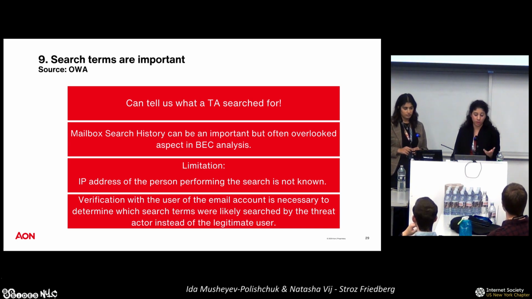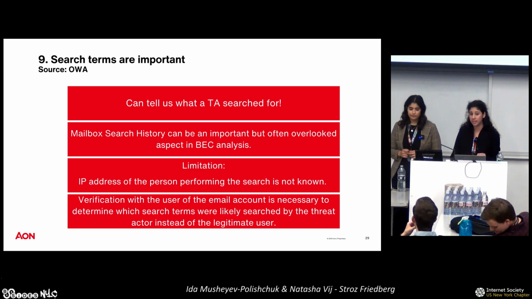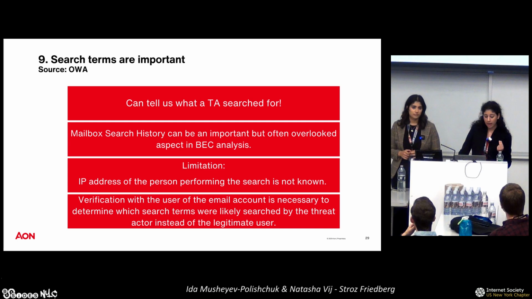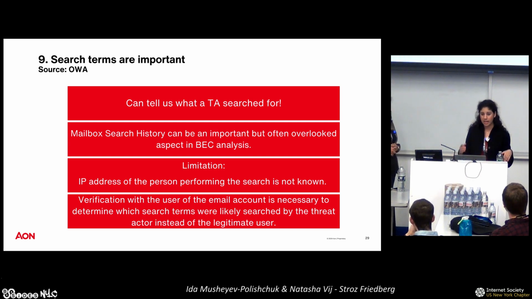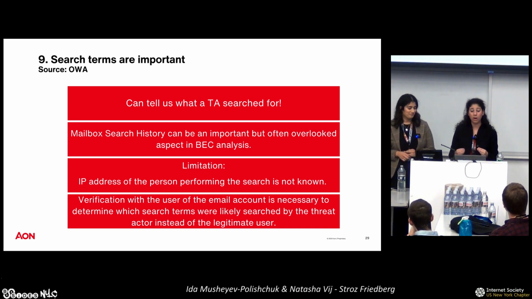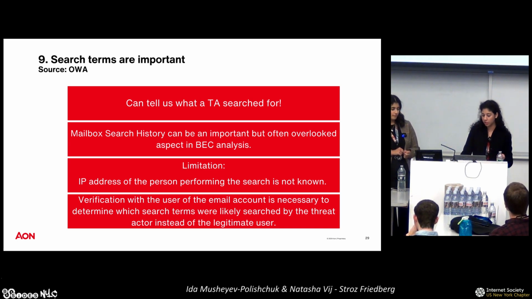We, unfortunately, based on the logging, are not able to see the IP address of the user performing the search. However, what we will see is the date that the search was performed, the search term itself, of course, the user, and we will not be able to see the IP address. And the way that a user who is not themselves is able to see the search terms is by the use of delegate access. If someone has delegate access to someone else's account, they are able to see the search terms in the search term history. Again, since we don't know the IP address, it's important to verify with the user whether or not they performed the specific search that we're looking at to understand whether or not it's malicious or legitimate.